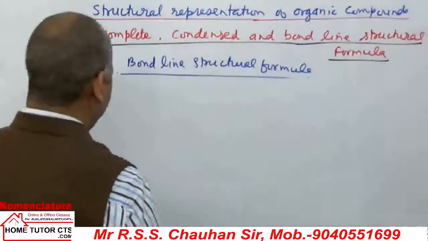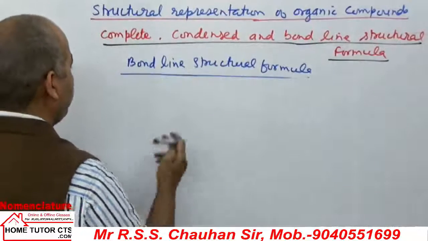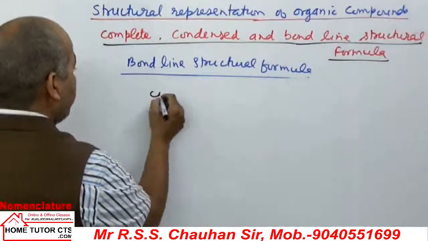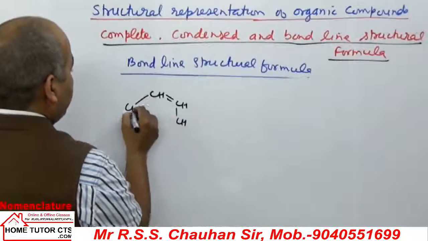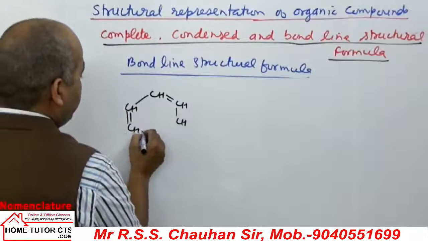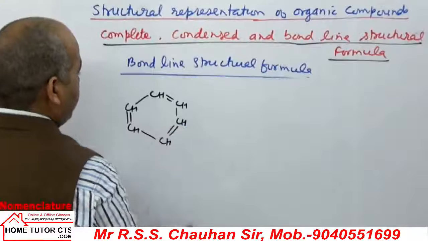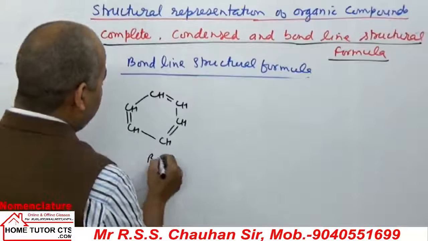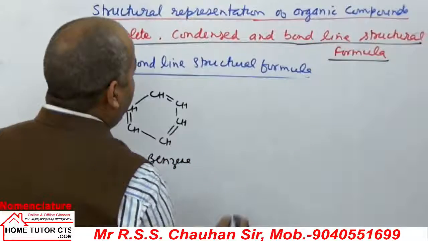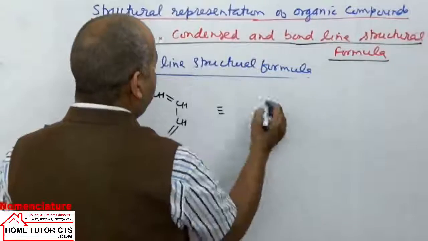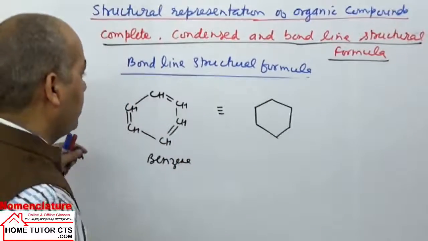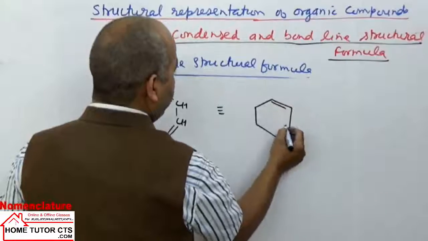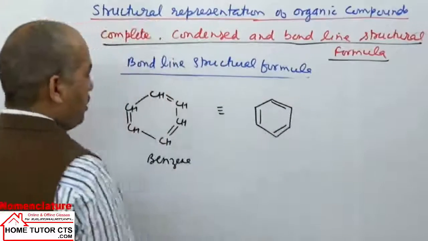If I write, let us say, benzene. How we write benzene structure wise? What is benzene structure? CH, double bond CH, single bond CH, single bond CH, double bond CH, single bond CH, double bond CH. It is benzene. How we write benzene in the bond line structure? We don't indicate hydrogen atoms here. We have double bond 1, second, third double bond, alternating positions.